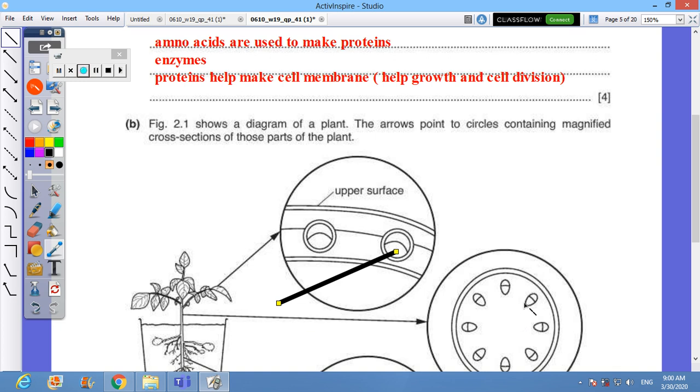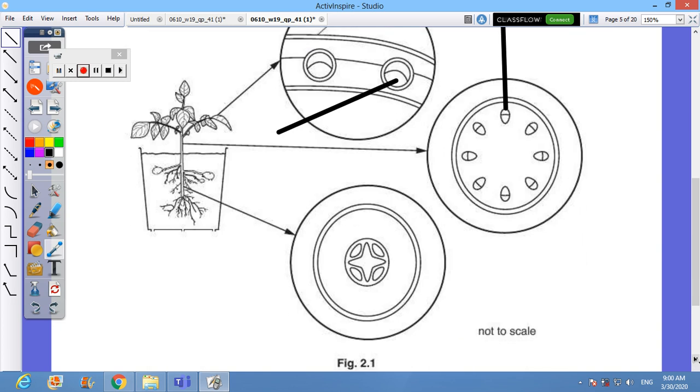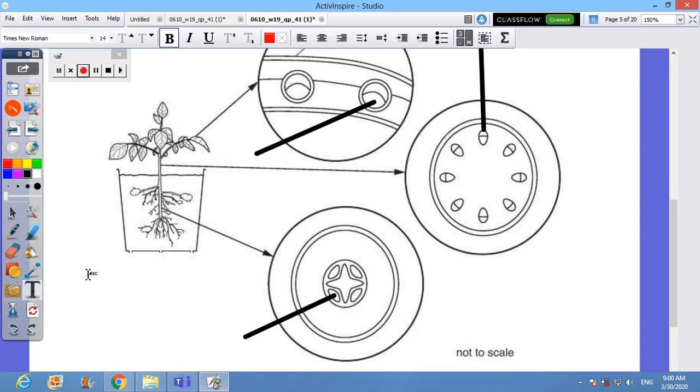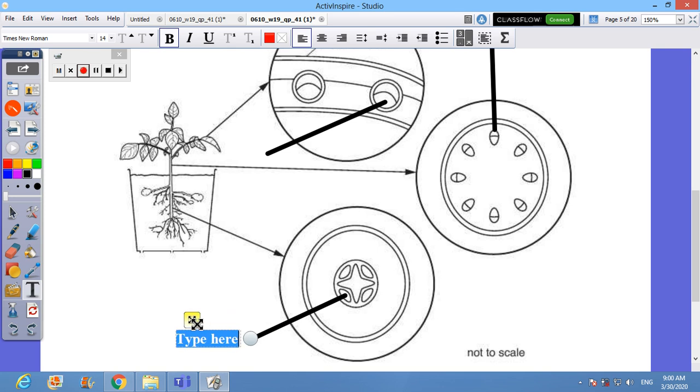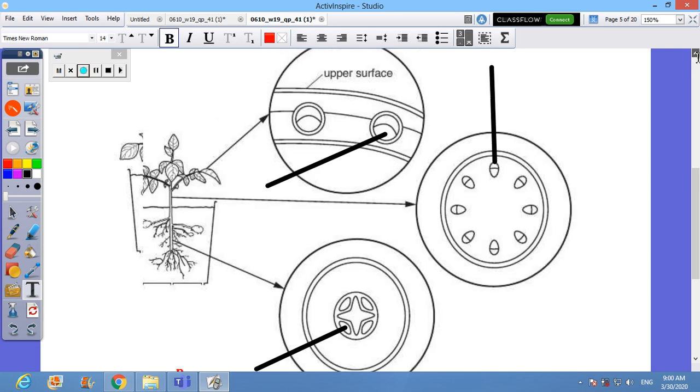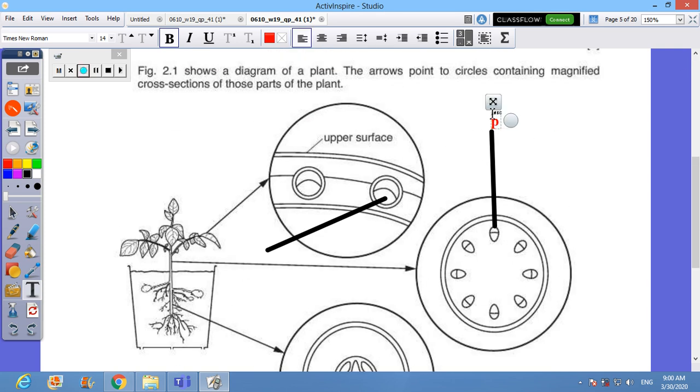Okay. What about the stem? The phloem is at the outside. Okay, very good. What about here in the root? It's between the arms or the peaks of the star. Right now, I will label them. So this is P. This is P, and this is P as well.